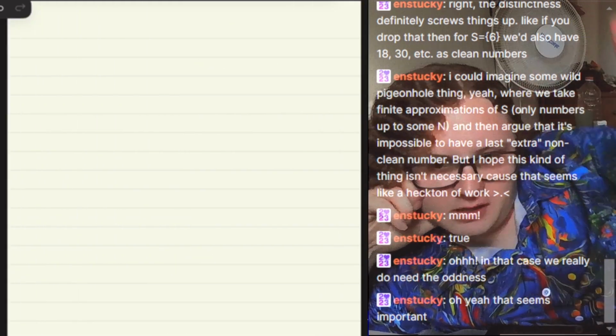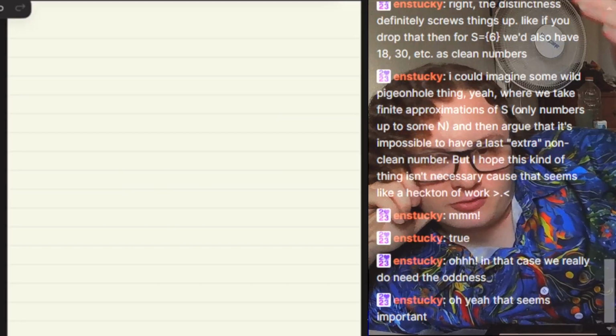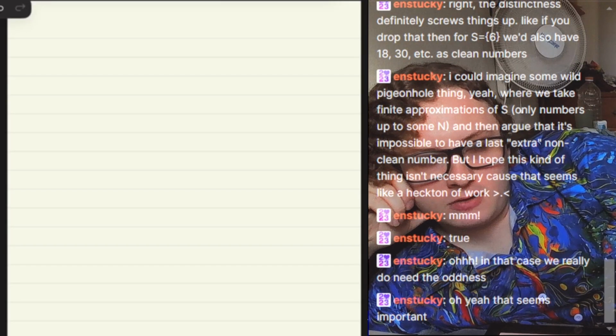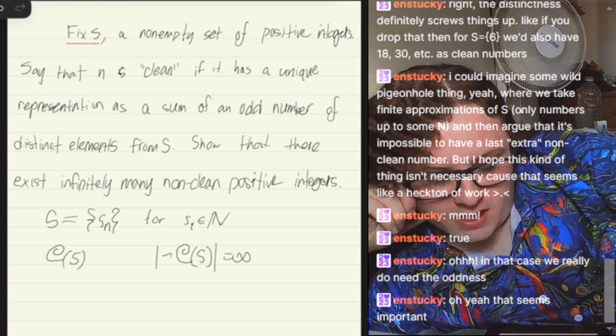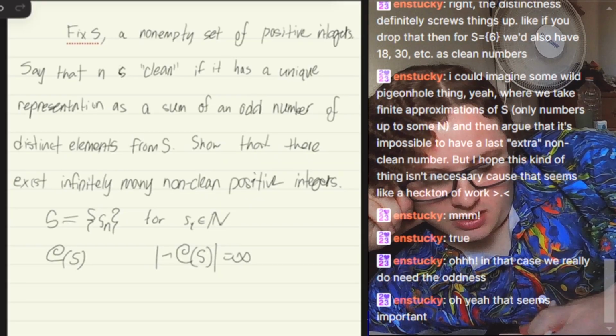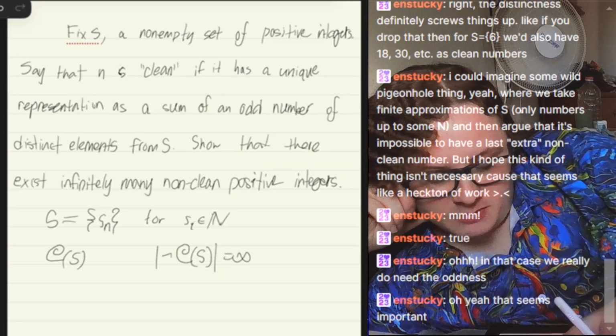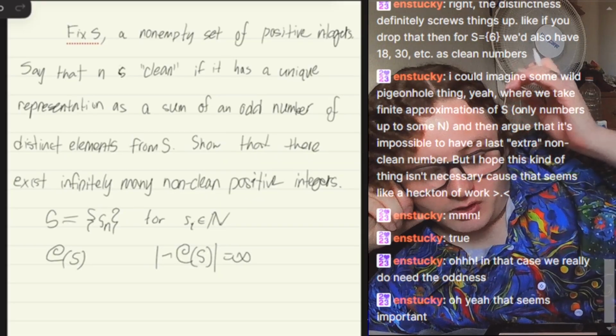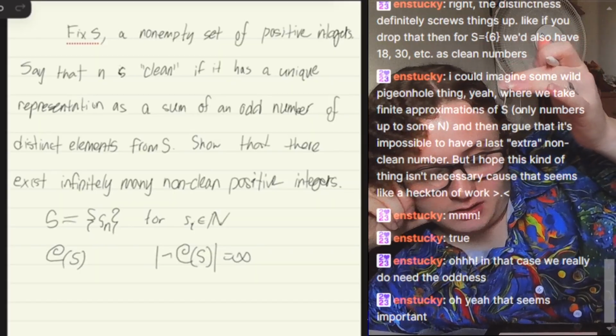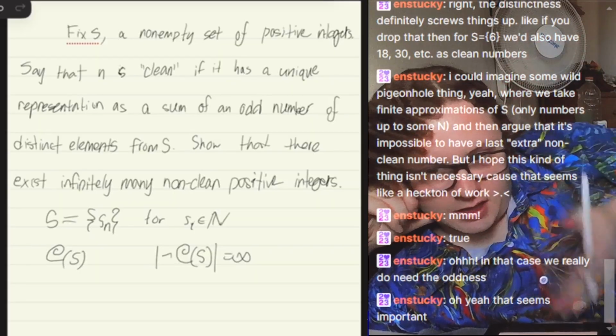So this seems like a proof by contradiction. If we assume there are a finite number of numbers that don't have a unique representation as a sum of an odd number of distinct elements from S.